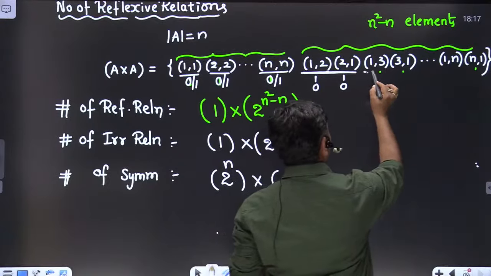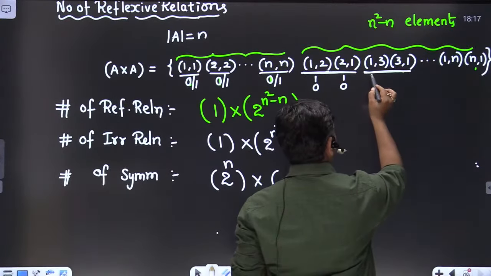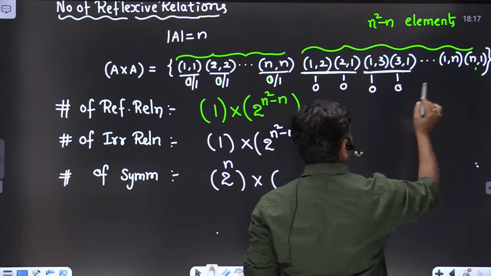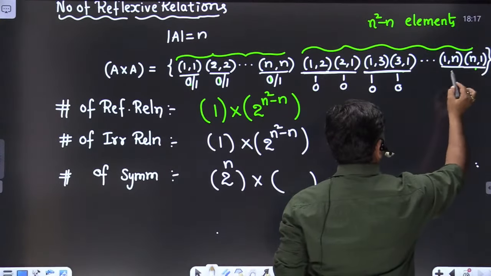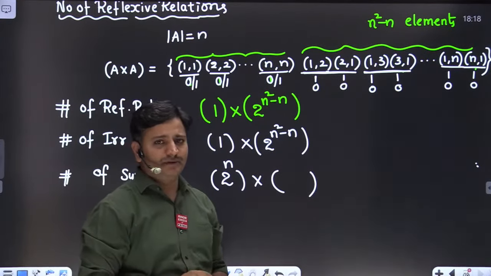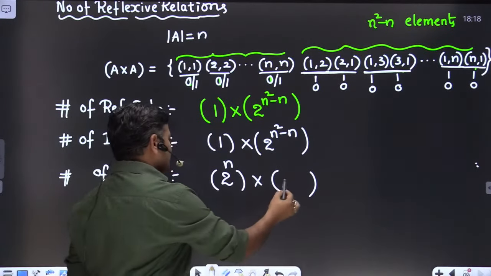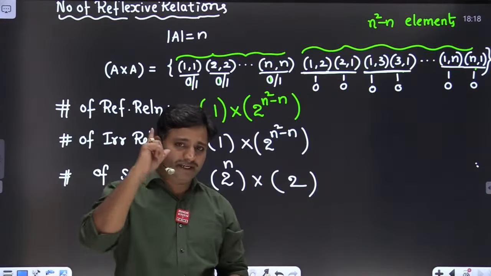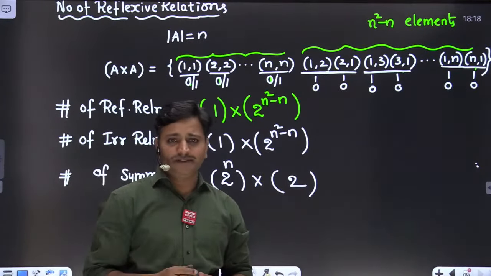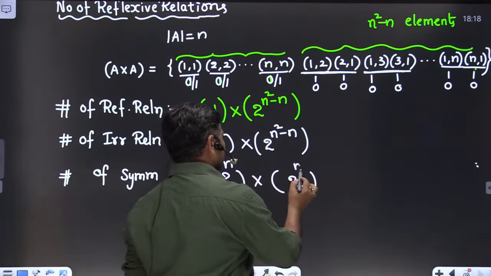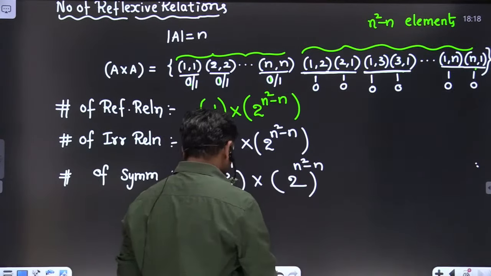Similarly, these two have the same possibility. If 1 3 is present, 3 1 is present. If 1 3 is absent, 3 1 is absent. If 1 n is present, n 1 is also present. If 1 n is absent, n 1 is also absent. It means that each symmetric pair has two possibilities. Therefore first I am writing the possibility, which is 2. But how many such symmetric pairs are there? In the beginning I already explained: n square minus n by 2 symmetric pairs are there. Therefore 2 to the power of n square minus n by 2.